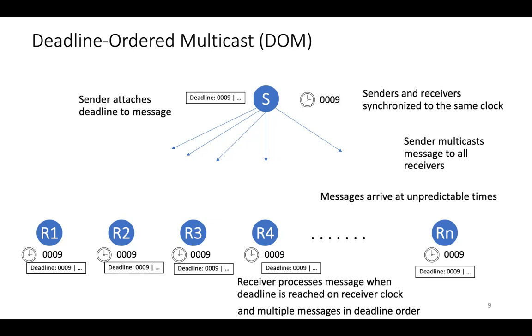And I should stress that DOM is best effort in that if a message doesn't make it before the deadline, it's no longer DOM's problem. If a message doesn't ever make it at all, again, it's not DOM's problem. This is why the Nezha protocol that builds on top of the DOM primitive has a slow path to handle all of these cases where the DOM primitive essentially fails because it's best effort.